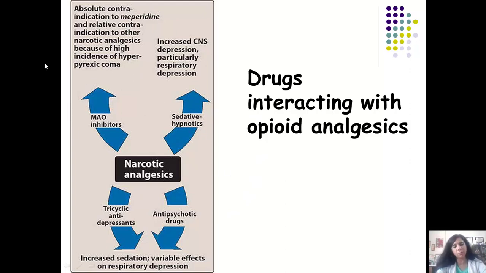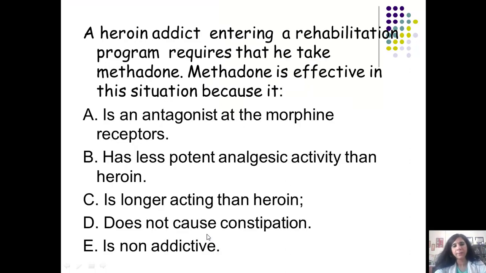As I was talking about meperidine, meperidine usually gets metabolized by the MAO enzyme. So if the patient is on a MAO inhibitor, then the other pathway which generates norpethidine, which can cause convulsions and hyperpyrexia, can come up. So meperidine should not be given along with the MAO inhibitor. This is only in relevance to the meperidine and MAO inhibitor drug-drug interaction. This is for additive CNS depression. These are for additive CNS depressive effects.